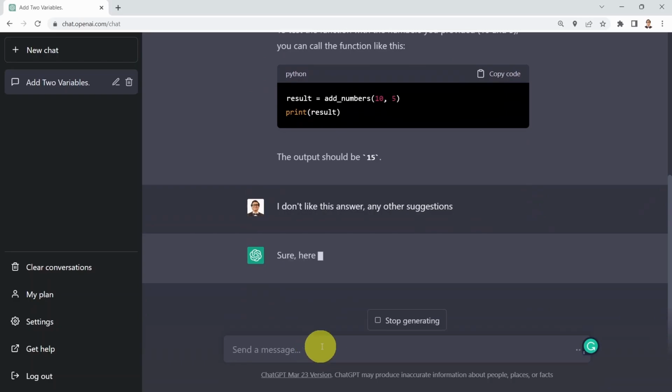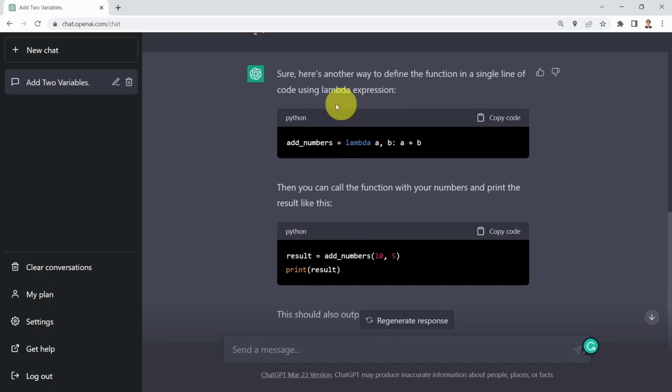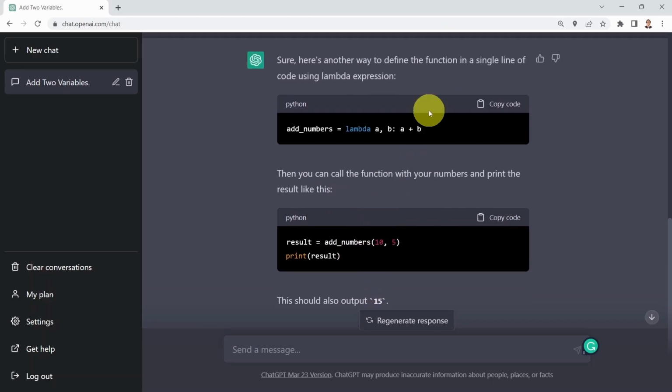And let's see. Here it's telling you, well, sure. What you could do as well is leverage lambda functions instead. And if you are aware, lambda functions are simply anonymous functions. They don't have a name, and it's so efficient, especially for very simple operations such as addition. You can write the entire function in just one line of code. You can also see the function call here. You call the function, which is add numbers, you send it 10 and 5, and then you get the results. You can do that in a single line of code, which is pretty good.